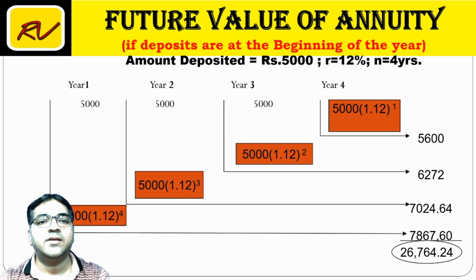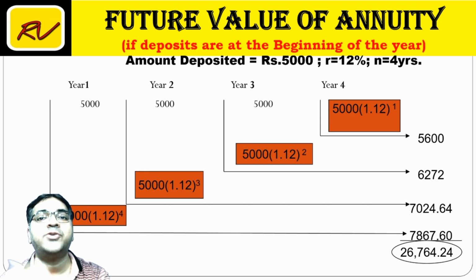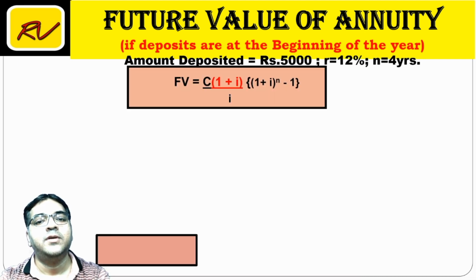Friends, in the first case the maturity amount was less, here the maturity amount is more. Simply because here every year your deposit is getting interest for 1 extra year. So what will change in the formula? As you can see, the formula C upon I into 1 plus I to the power n minus 1 remains the same.